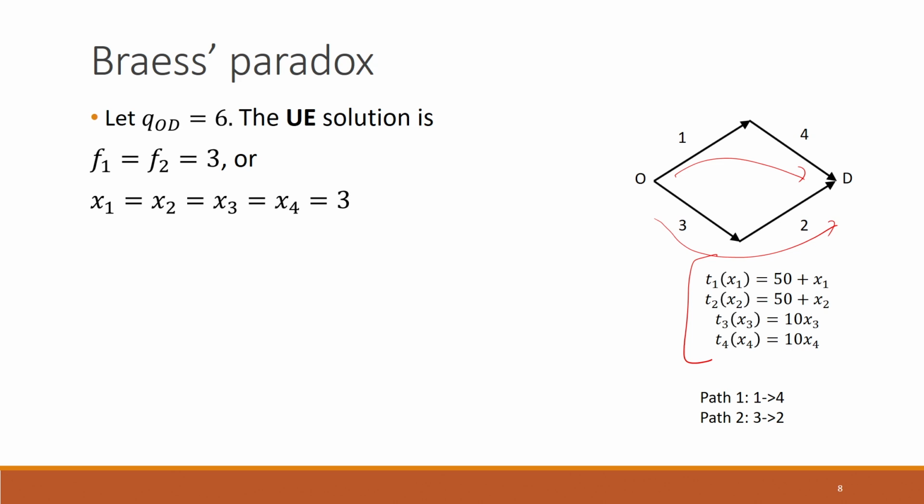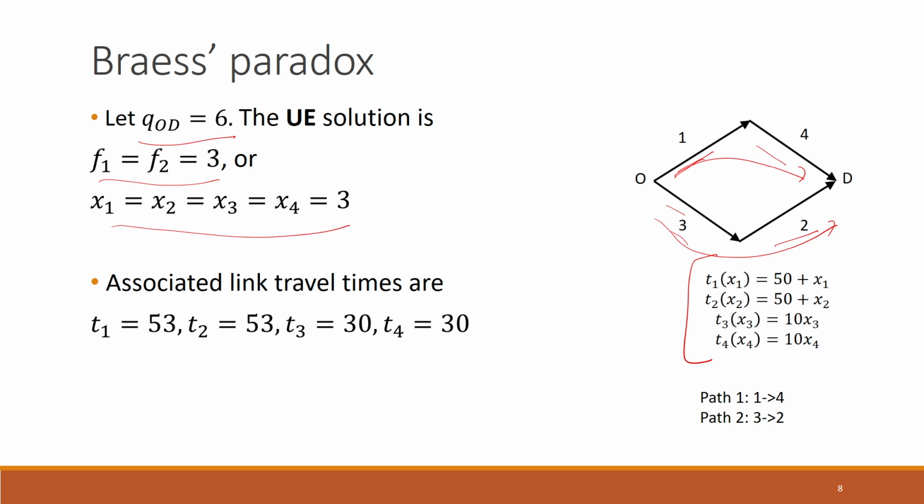Another equation that you will be getting is that the flow on link 1 is equal to the flow on link 4. Similarly, the flow through link 3 is equal to the flow on link 2, and also the sum of the flows on link 1 and 3 will be equal to the total demand equal to 6, which is given. So you have these 4 equations, you have 4 variables, you can solve them. When you solve them, this is the solution you will get. In user equilibrium, the flow through all of these links is equal to 3 and the flow through all of the paths is equal to 3.